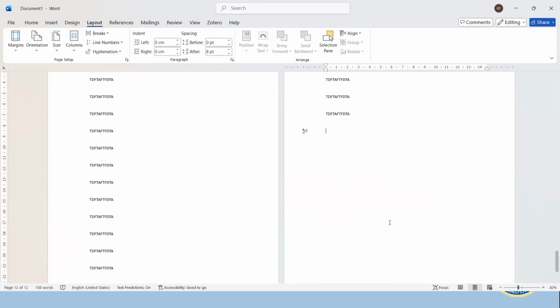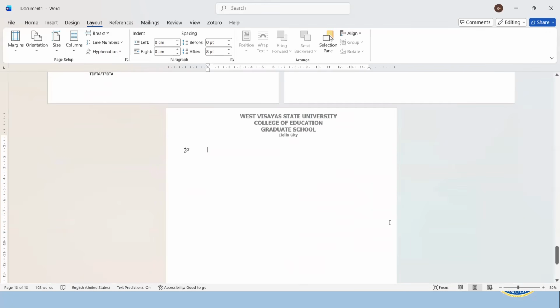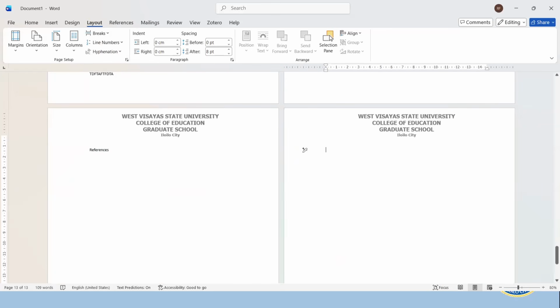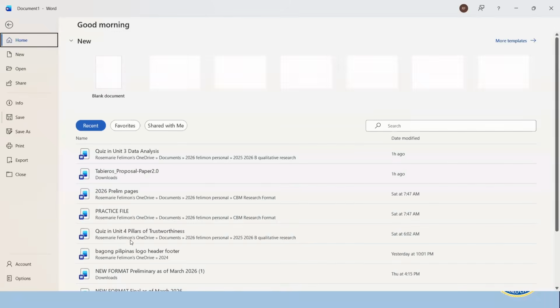After the fifth chapter, we also click breaks, click next page, and we have this section for the references. Let us now create a section for the last part of our paper, and this is for the appendices. Let me save my work.